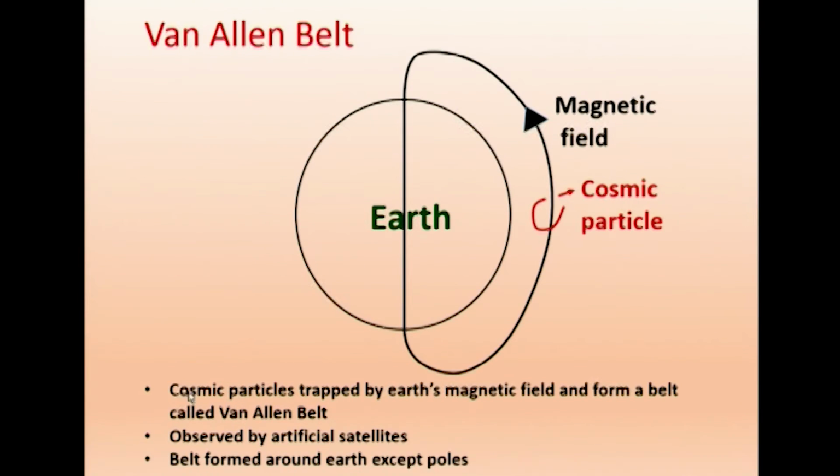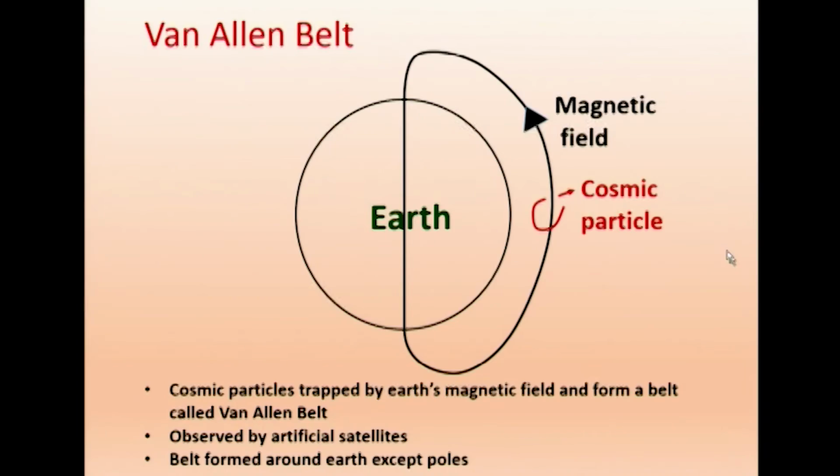So, cosmic ray particles are trapped. They found that at one point, when you go to that height, the particles are trapped. We will see what the height is. Here again, you think about the Lorentz force. You have to use your left hand. This is the direction of current, this is the forefinger, already we discussed. It is the direction of the magnetic field. This is the direction of force.